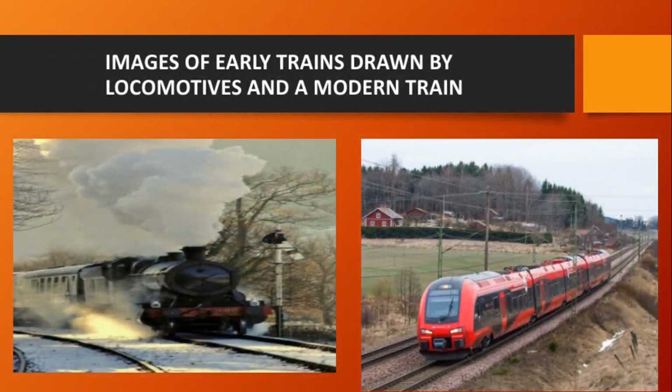Now, images of early trains drawn by locomotives and a modern train. The first image on the left is a train drawn by a steam engine. Okay, you see the pollution, you see all the smoke coming out. Now the second one is the modern train. You see how neat it is. That's what invention has brought to man, and that is what the industrial revolution has brought. So from the locomotive steam engine to the fine modern diesel and gasoline powered trains that go on our railroad.